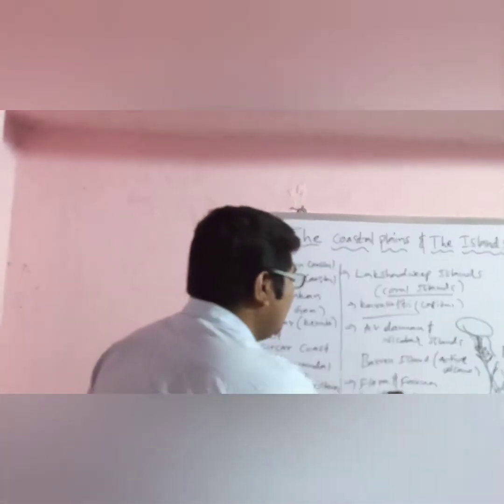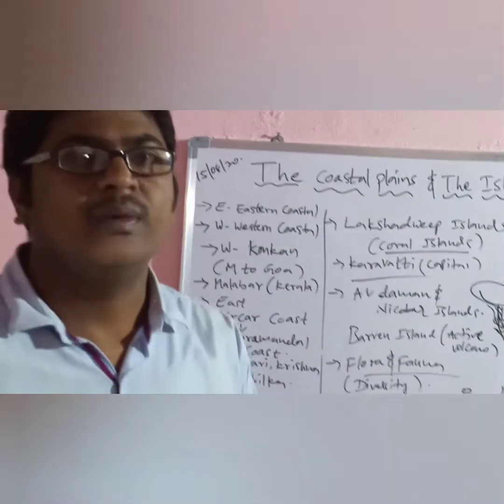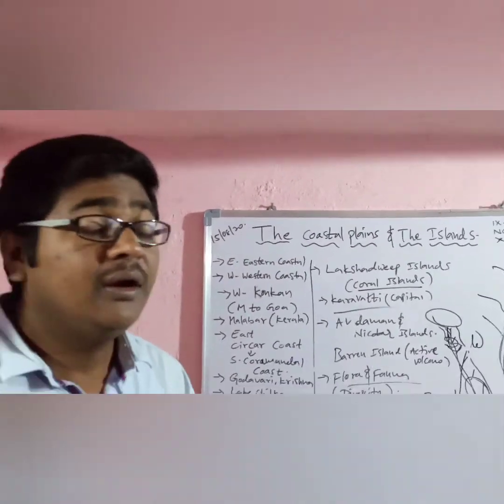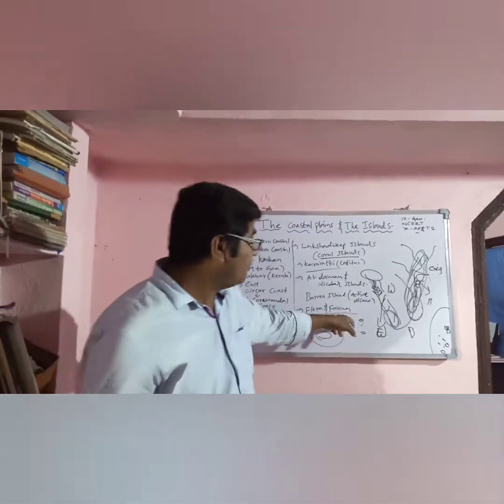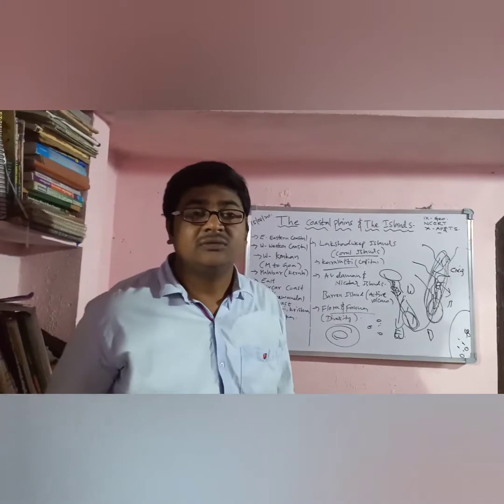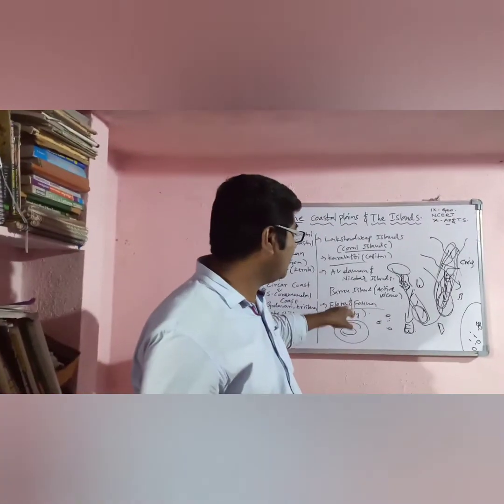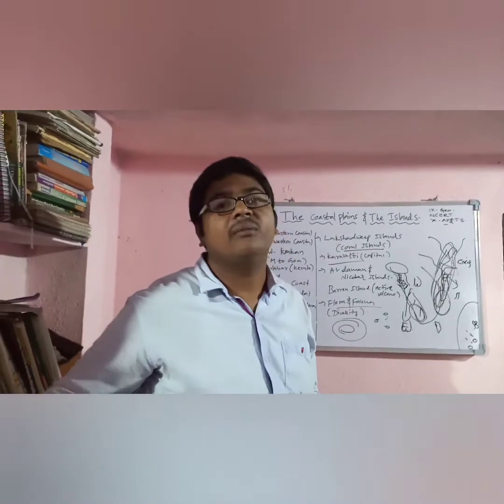Coming to flora and fauna in the Andaman and Nicobar Islands. Flora means what? Plant world, different plants. And fauna means what? Animals, different types of animals. Here you see different types of plants and animals.